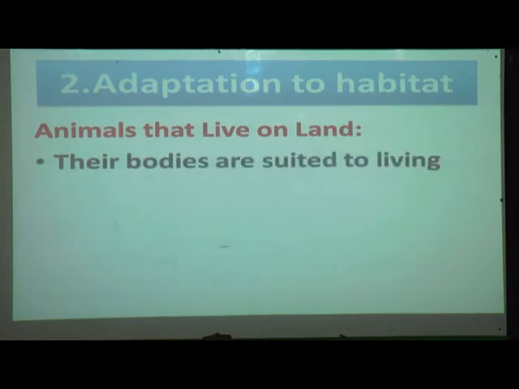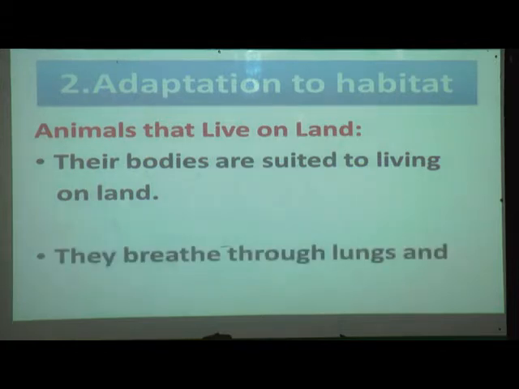Their bodies are suited to living on land. They breathe through lungs and other organs. Land animals have lungs, and with the help of the lungs they breathe.